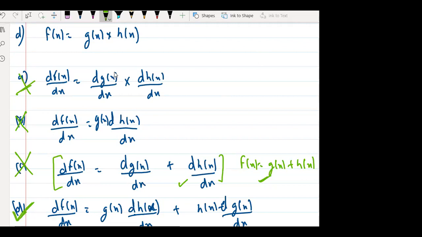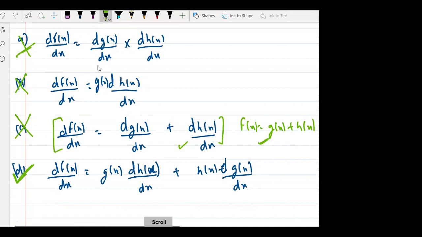If you're doing this, what are you actually doing? You are actually changing g as well as h simultaneously, because you're multiplying them. But it cannot be done. Physically, it is wrong.